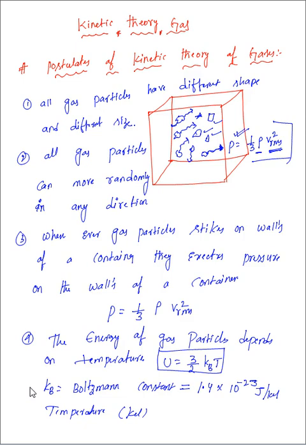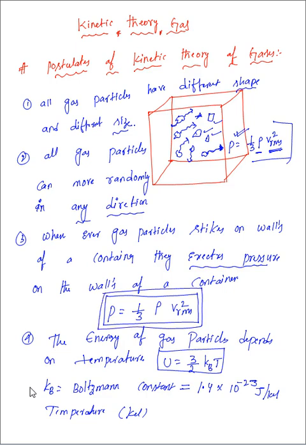So the first point: all gas particles have different size and shape. Second point: all gas particles can move randomly in any direction. And whenever a gas particle strikes on the wall of the container, it exerts pressure on the wall. How much is that pressure? Pressure P equals 1 by 3 into rho into Vrms square, where rho is density and Vrms is the root mean square velocity of that gas molecule.